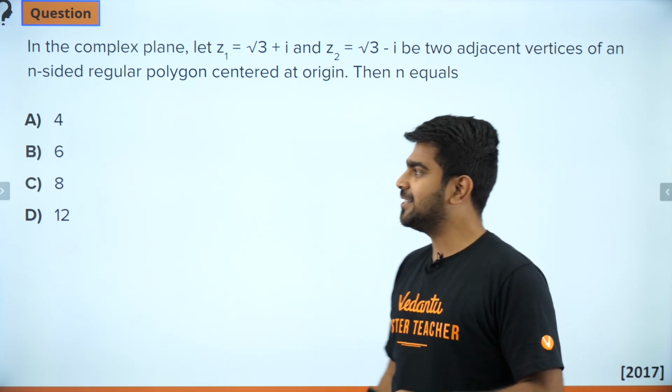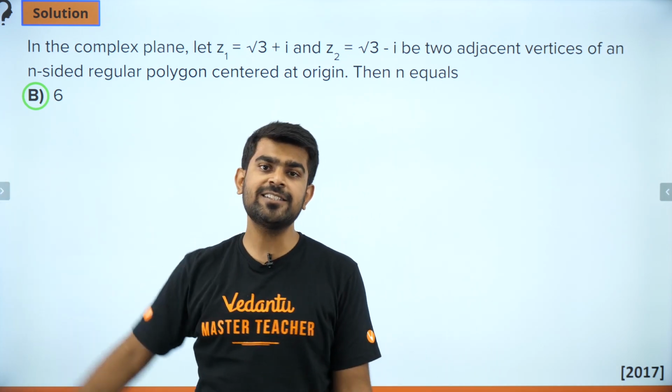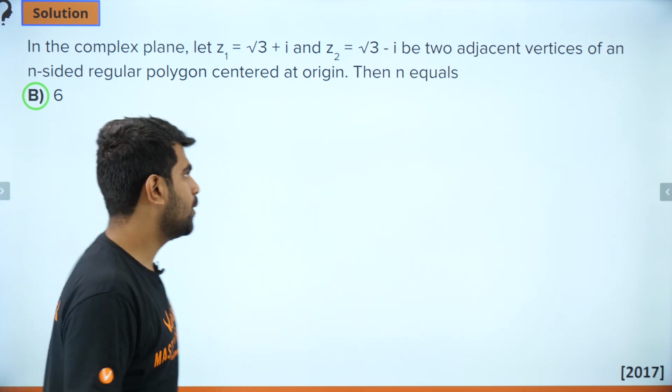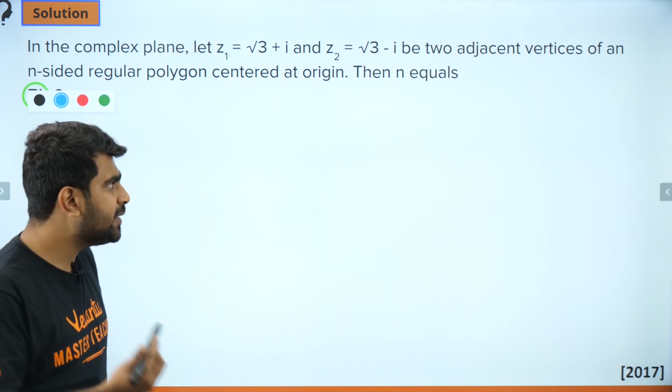Okay, keep it coming. Let's see who got it right. The answer for this question is going to be 6. So it is a hexagon. Let's see how we arrive at that. Okay, so guys, this question is probably easier than the first one. Let me tell you why.